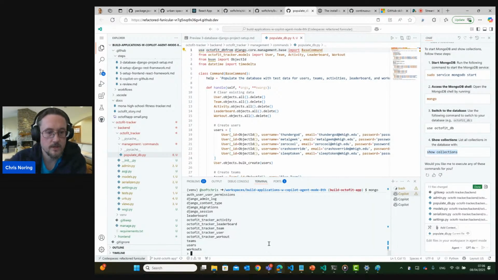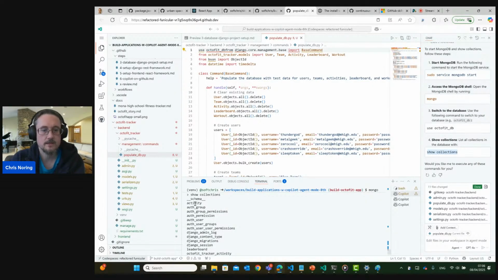So now it's showing us the various different collections. And now I can tell you exactly what went wrong, because here's the thing. This happens sometimes, it doesn't happen all the time, but it has created a duplicate set of collections here. So it's created Octafit collections as well as the original ones called activities and so on.